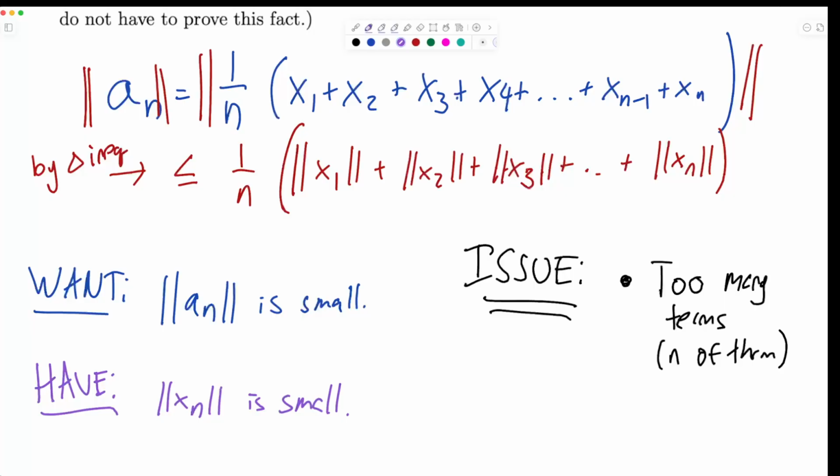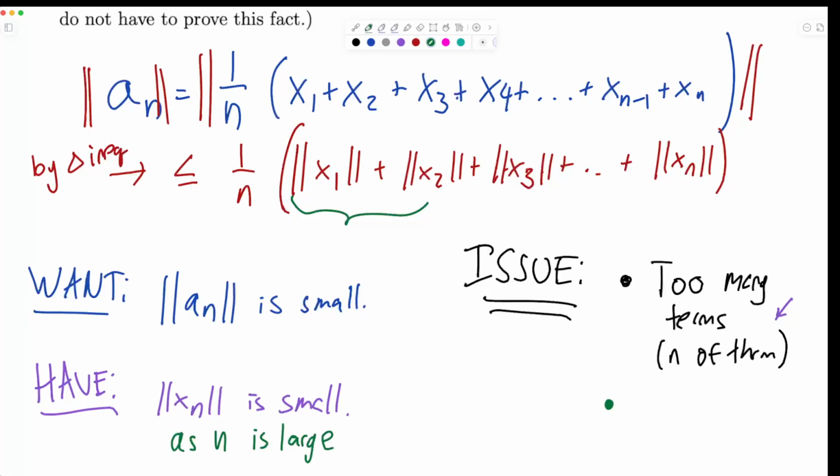Of course, we have a 1 over n to sort of save us, but if it was 1 over n squared, then maybe n things wouldn't be so bad, but n things with the 1 over n is just enough to not help us, right? So there's too many terms, there's n terms, and we only have a 1 over n here, so this is an issue. So that's one problem. And then there's another problem, which is also related to this, that these first terms, even though the xn's are small, that's as n is large. So when n is really big, the xn's are small, but x1 is always there in our stupid sequence, right? So the first couple terms, it's not that they're small.